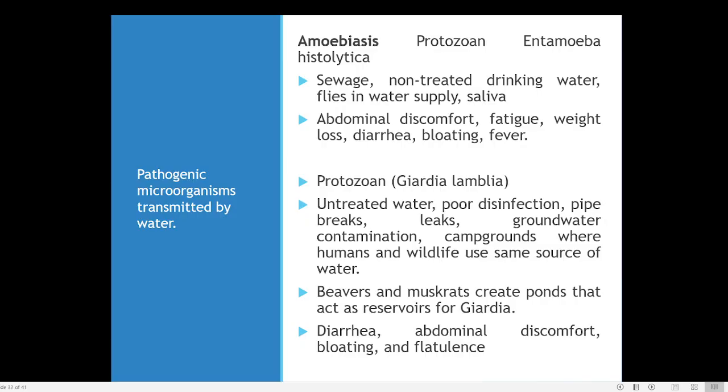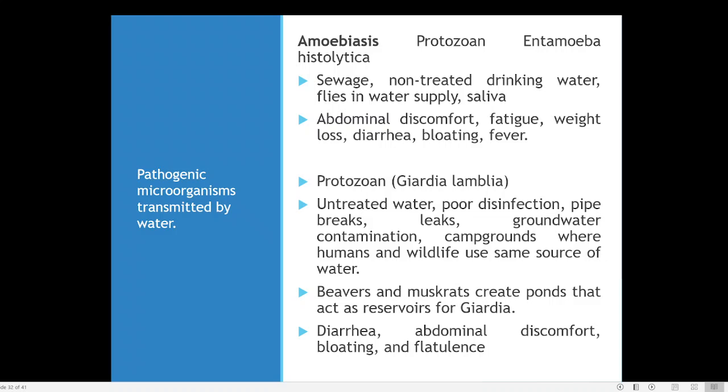Amoebiasis is usually caused by a bacteria known by the name Entamoeba histolytica. Entamoeba histolytica is the name of the bacteria that is responsible for this amoebiasis. Sometimes you might have heard about this amoebiasis. It causes abdominal discomfort, pain in the abdomen, fatigue, weight loss, and there may be diarrhea or dysentery. Then fever will be there. Then bloating, there will be gas formation.